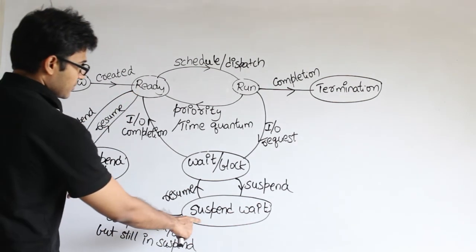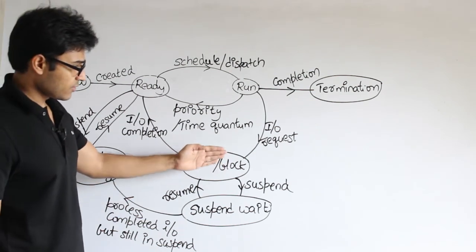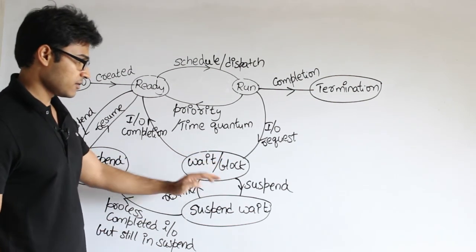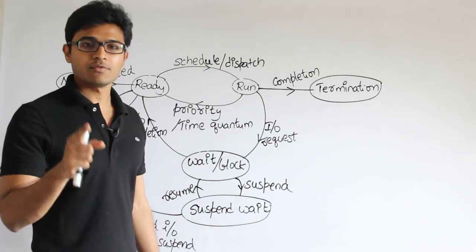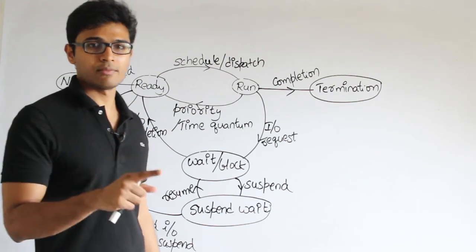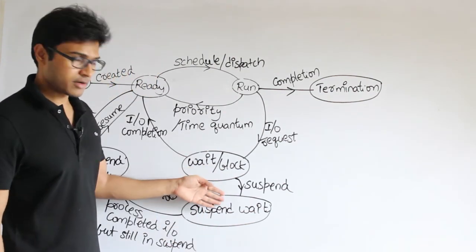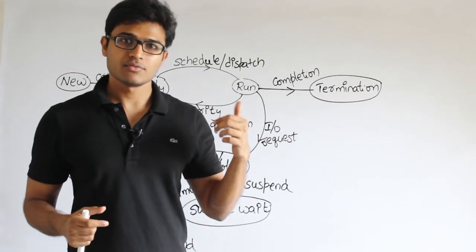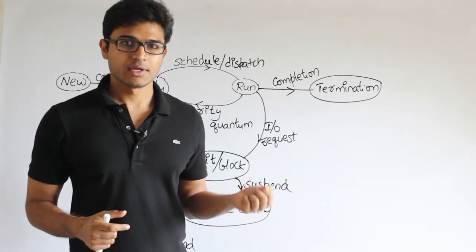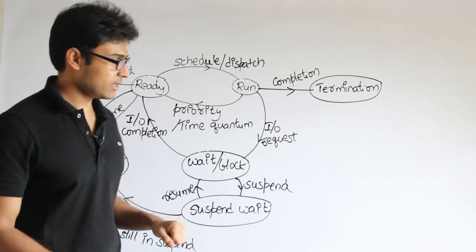And look at the relationship between these two states. Assume that you have pushed a process from main memory to secondary memory while it is doing some IO. One more thing. In order to do an IO, the process need not be in the main memory, it could be in the secondary memory also. Even when you push a process to the secondary memory, the IO which it has initiated will still continue without any interruption. Therefore, without any problem, the IO will keep on happening, right?